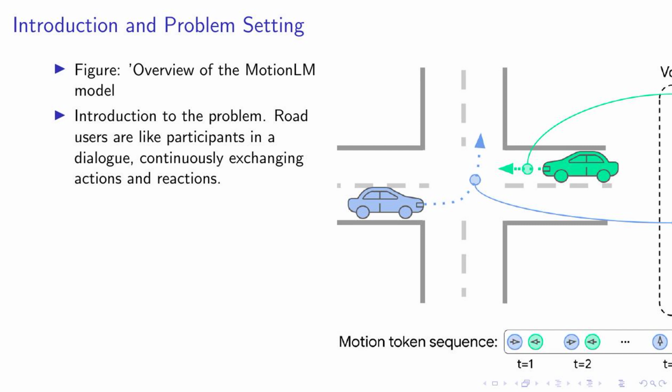Now, take a look at the figure on your right. This is an overview of our proposed solution, the MotionLM model. It's a novel approach that combines trajectory generation and interaction modeling in a single, temporally causal decoding process over discrete motion tokens. This model is trained to directly maximize the log probability of these token sequences among interacting agents. It's a significant step forward in the field of multi-agent motion forecasting.